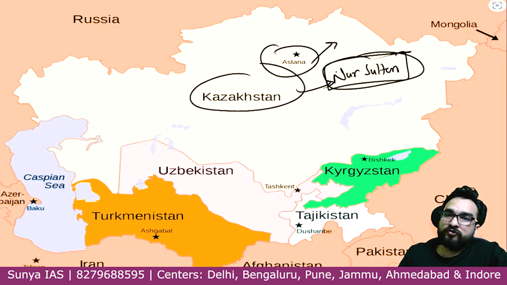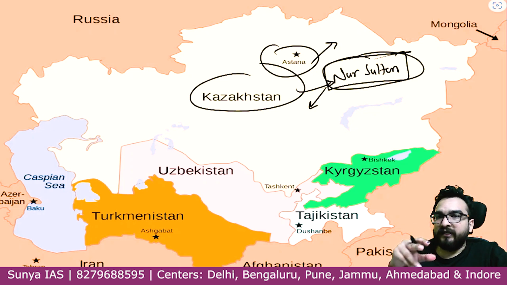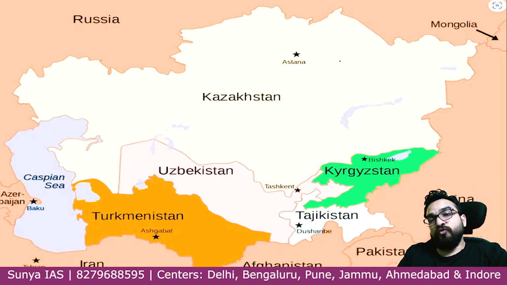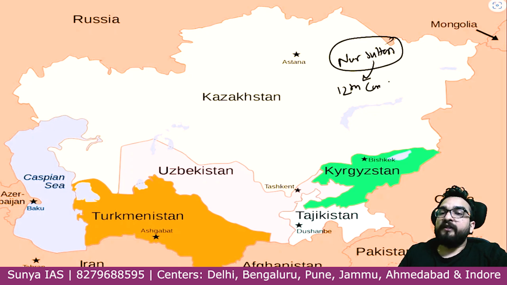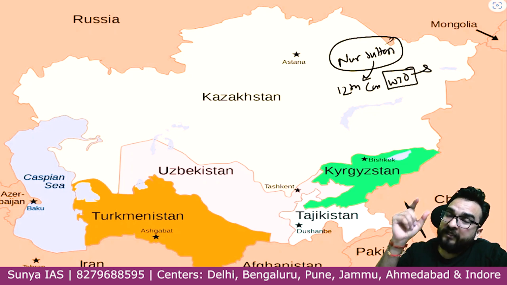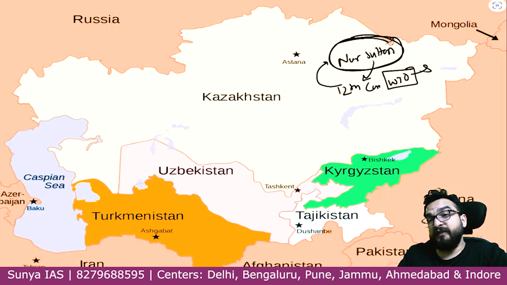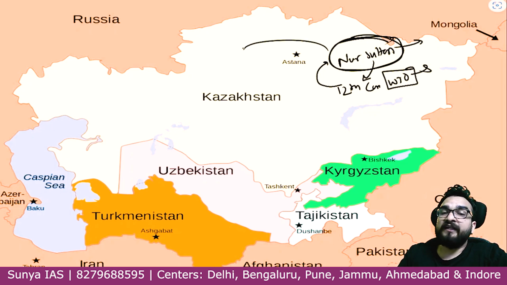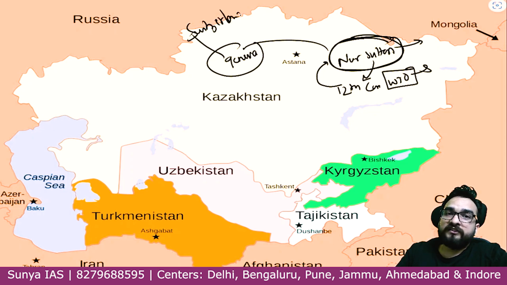And this particular Nur Sultan is also going to be the conference for some particular area. It is going to be the important center guys, right? So in the news you have heard that Nur Sultan was officially going to be the host for 12th conferential meeting of WTO guys. WTO की जो meetings आपने economy में पढ़ा होगा ना, which you have studied in economy about WTO conferential meetings. 12th conferential meetings was originally decided that Nur Sultan में होगा, but it was held in Geneva later on. Geneva you have understood it is in Switzerland. So this is how you have to connect with the news.